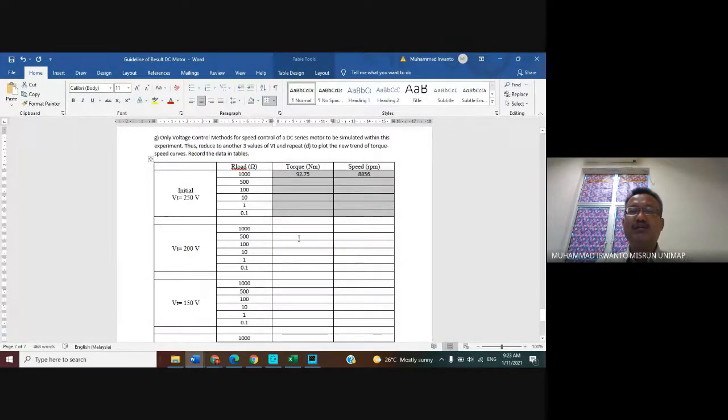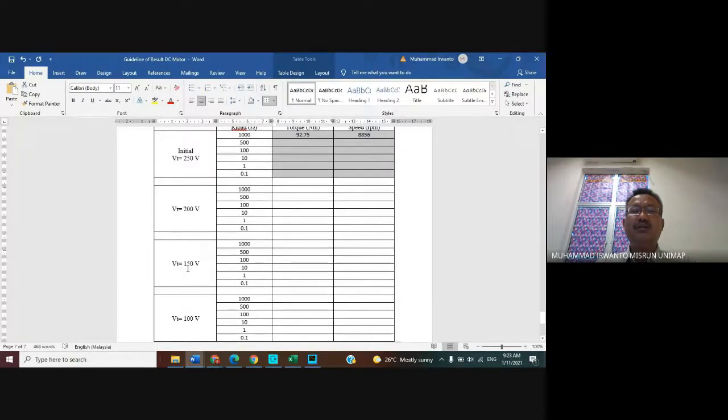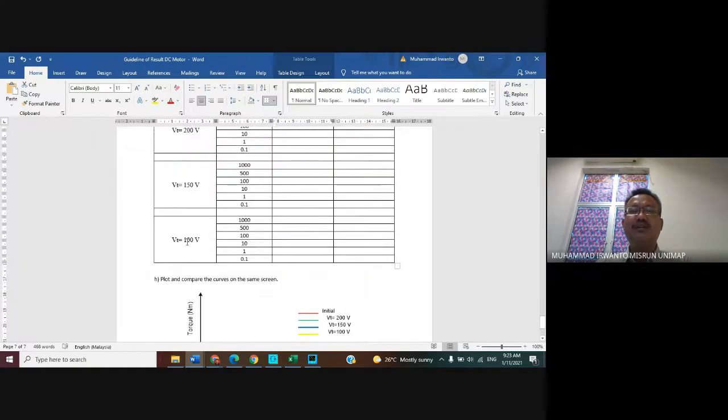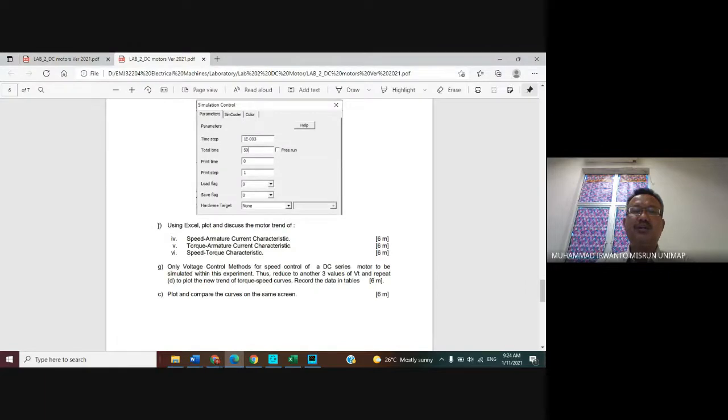And then obtain it, adjust again the terminal voltage to 150. Then vary the value of the R load from 1000 to 0.1 like this, and obtain it also. Then adjust again the terminal voltage to 100 volt, varying the value of the R load like this, we obtain the torque and also speed. And then after that, same. This is for G, and then H, this one is H.